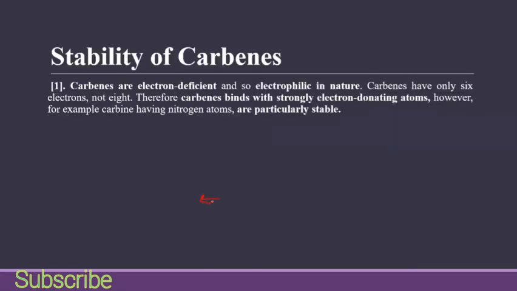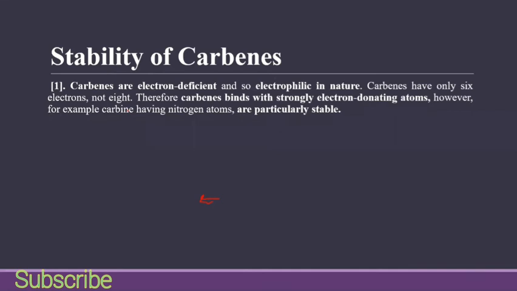Now we will talk about the stability of carbenes. Carbenes are electron deficient because we have 6 electrons. So this is the main difference between carbanions and carbenes. In carbenes we have 6 electrons. In a carbanion we have 8 electrons, and the carbon is bonded with 3 other atoms and has a negative charge. In carbenes we don't have a negative charge.